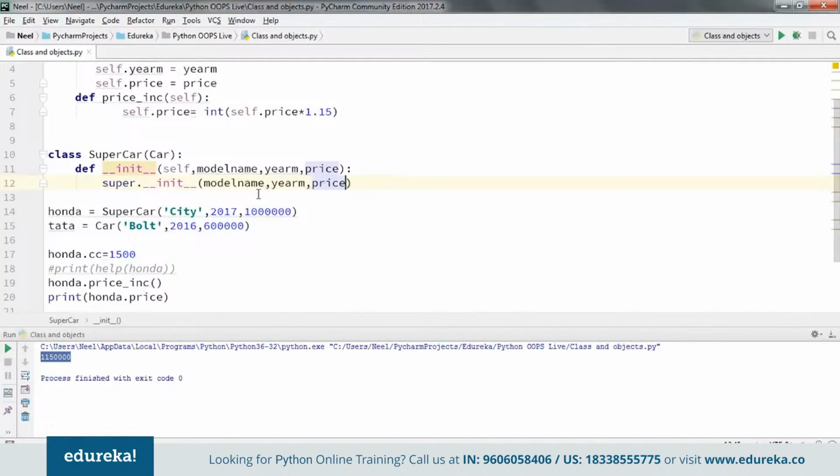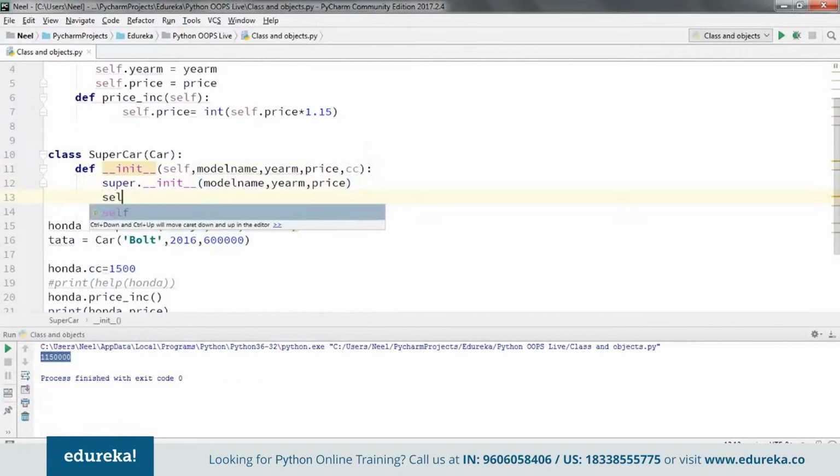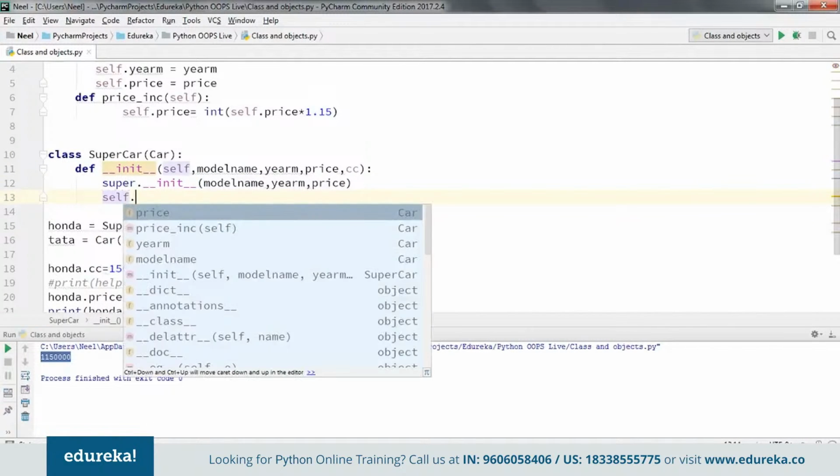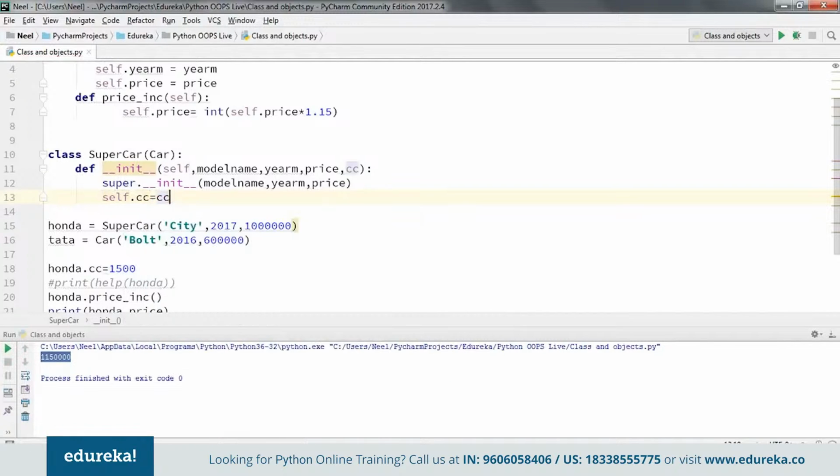Now apart from this, let's say there are a few other variables that you're going to be taking. Let's say I'm going to include cc as part of my superclass. Then what I can do is write here self.cc = cc. So I'm basically building on what is already present, and this is one of the major aspects that you can use inheritance for. This in turn reduces a lot of code dependency as well, and is one of the most popular and major factors for any programming language that uses object-oriented programming systems.